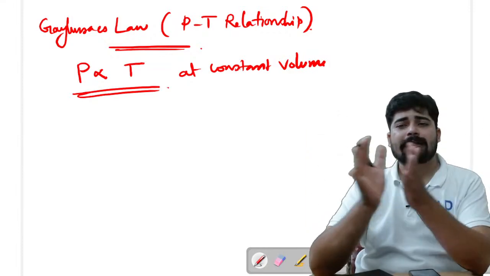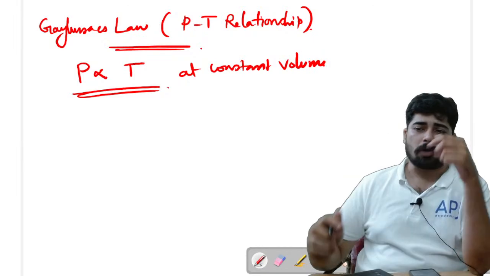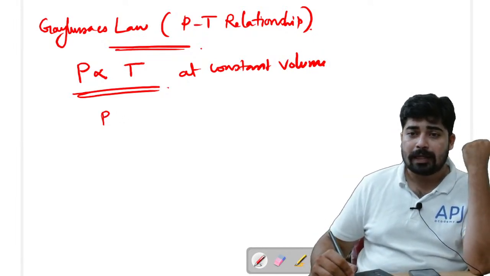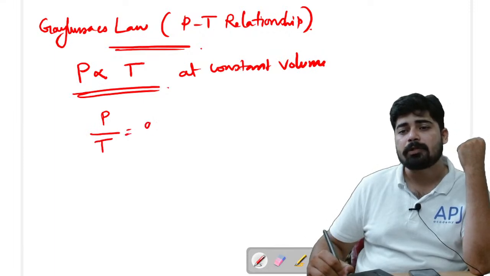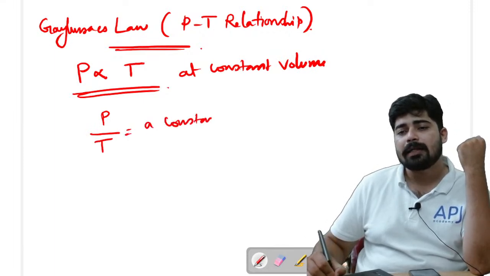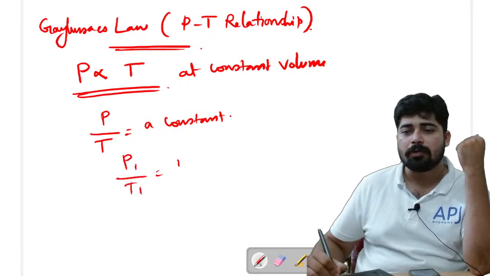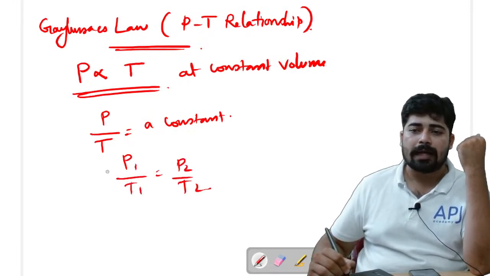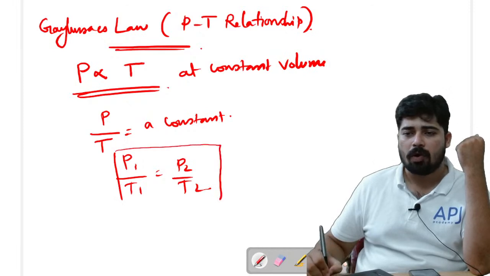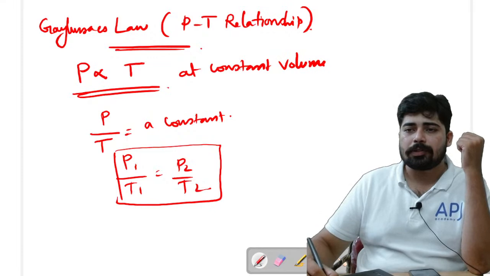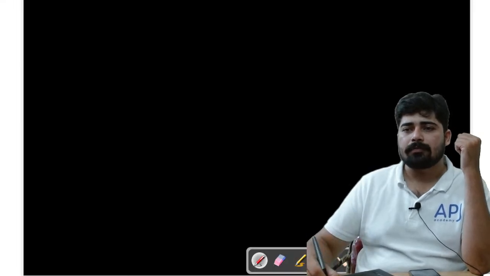So pressure is directly proportional to temperature at constant volume, and this is what Gay-Lussac is saying. So we can write it as P by T is equal to a constant. That means P1 by T1 is equal to P2 by T2, and this is all about Gay-Lussac's law, right? So let's check the question.